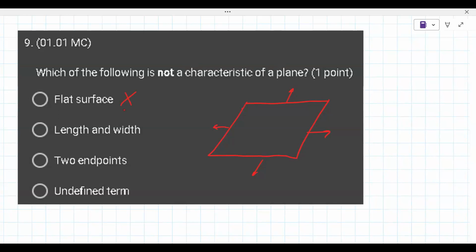Oh, wait, not a characteristic? Well, when you answer a not question, that means that 3 of the 4 are true. Oh, that means most of them here are true, which is why you're looking for ones that are not. Okay. So the next thing to ask yourself is, does a plane have length and width? Yeah. Okay, so that's out.